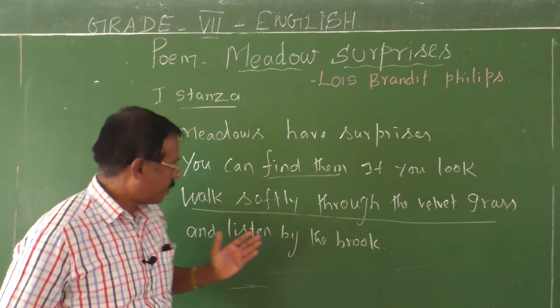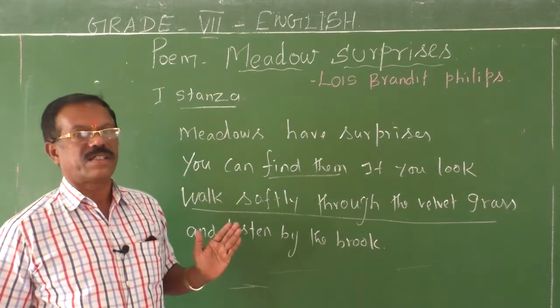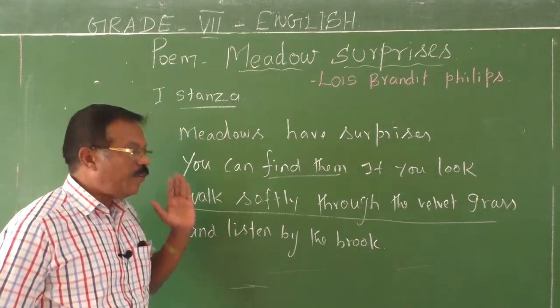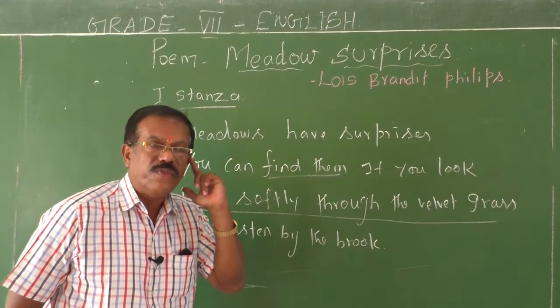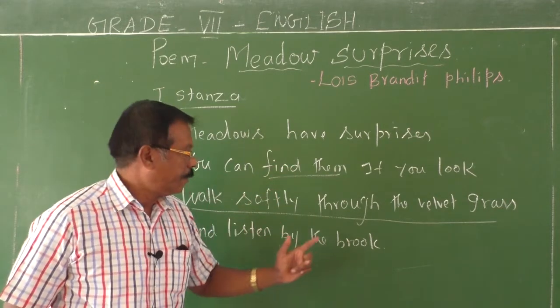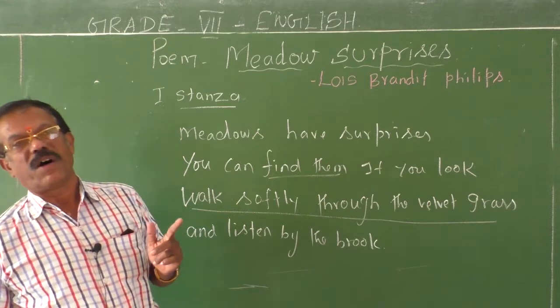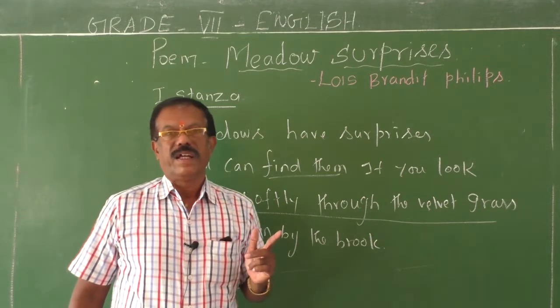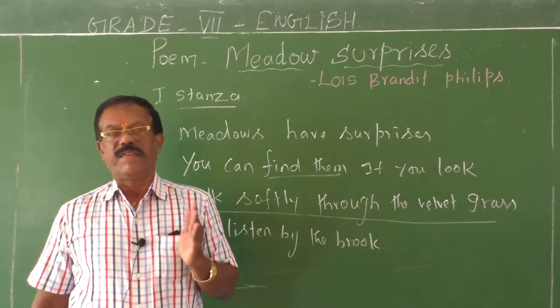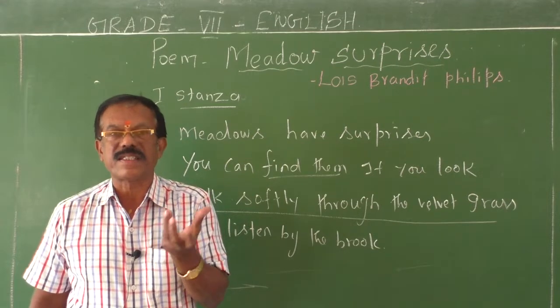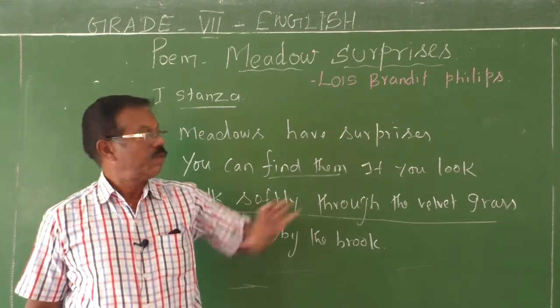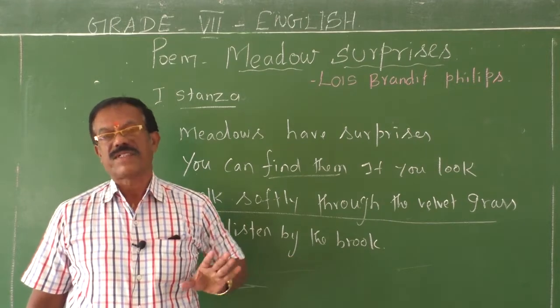In the fourth line, the poet says if you listen to the sound produced by the brook, a small river or stream, the running water produces such a pleasant sound to hear. This is the total meaning of the first stanza.